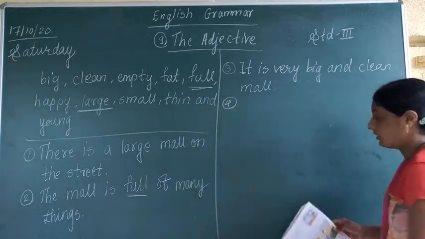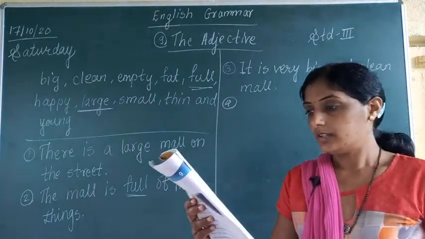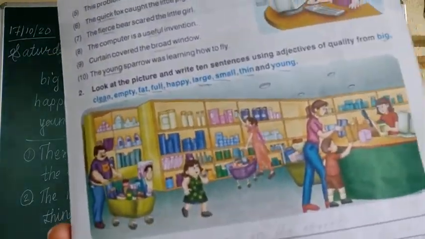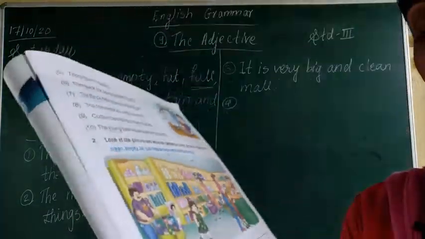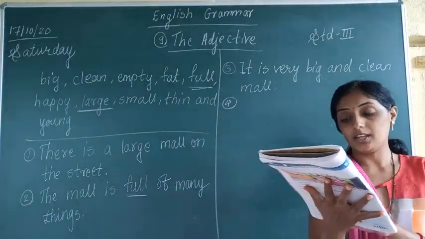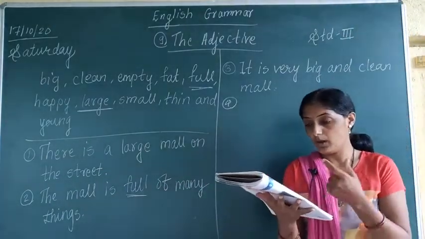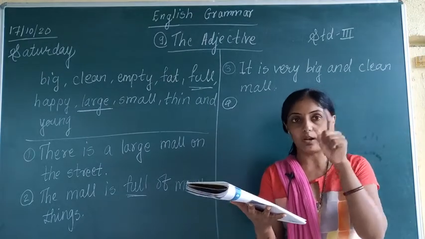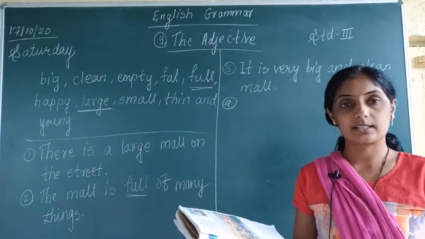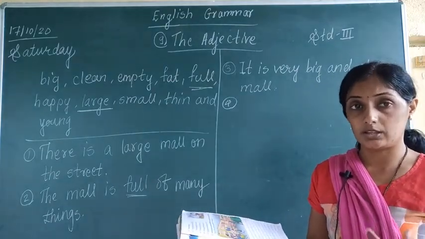Fourth one, there are some ladies in the mall. Can you see some ladies are there in the mall? Are they fat? No, they are thin. So I can write down one sentence that, there is one thin woman. You can write down about one woman also. There is a thin woman buying some eatables, correct, or buying some things.